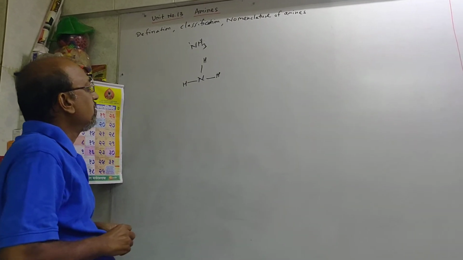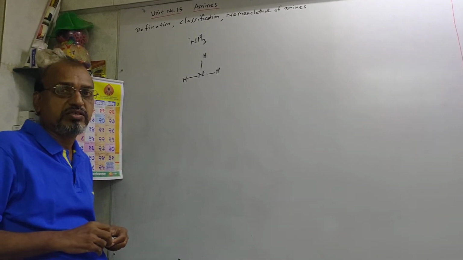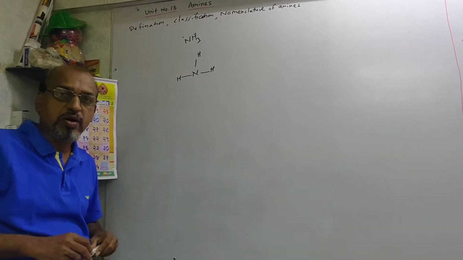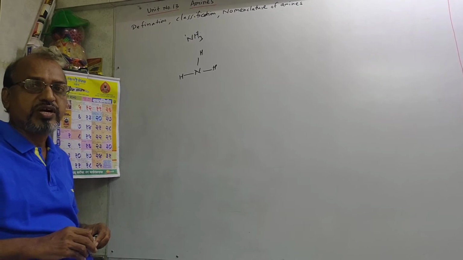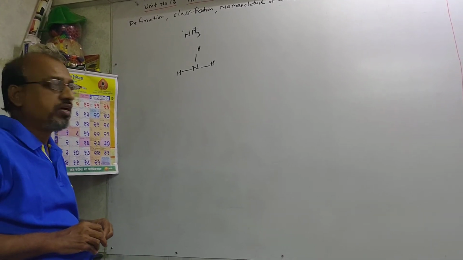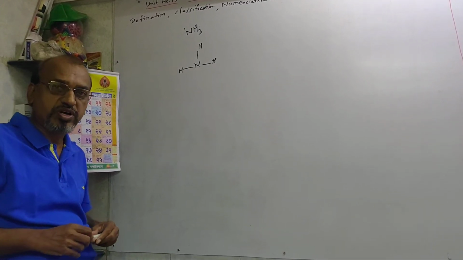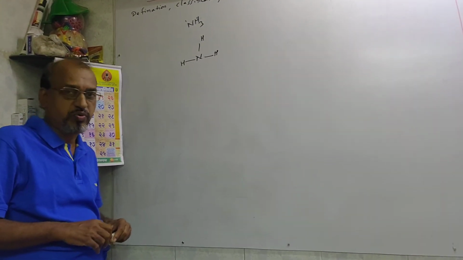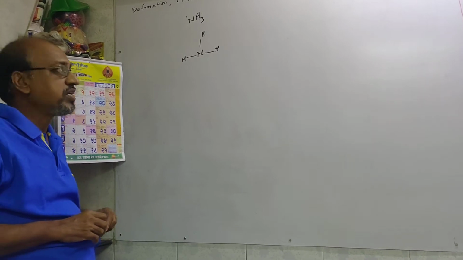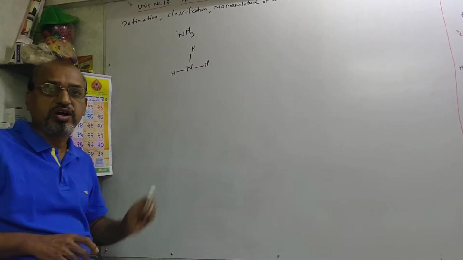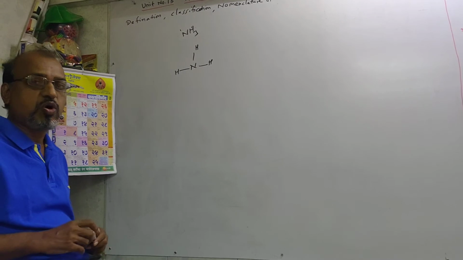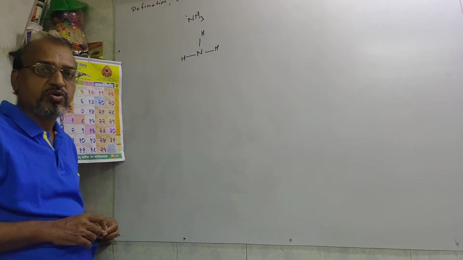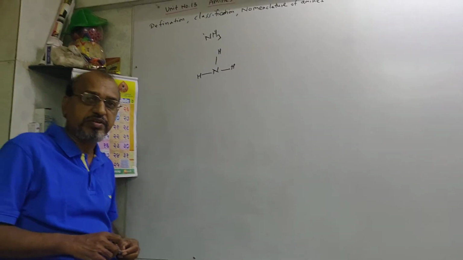That's why, for the definition of amines, we can say that these are the nitrogenous compounds containing one nitrogen, and it depends upon how many hydrogen atoms are there that can satisfy the valency of that particular compound. On that basis we can say that these are the nitrogenous organic compounds. These are obtained from ammonia.